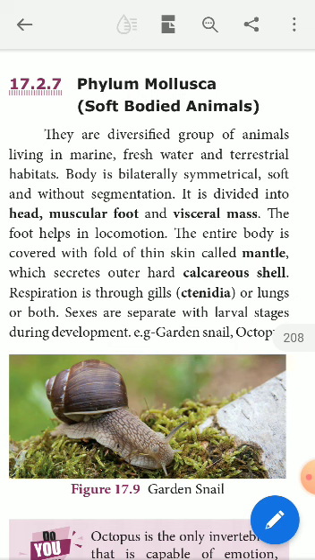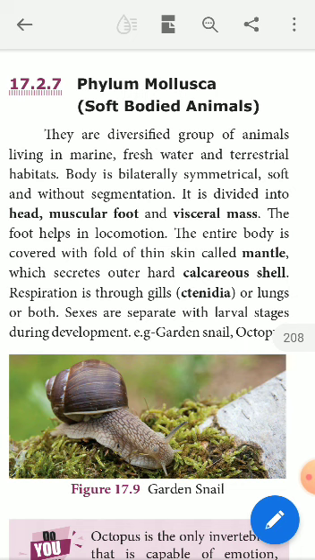The soft-bodied animals, Mollusca, exclusively live in marine and freshwater. Some are terrestrial habitats. Terrestrial means the members of this group are able to live both in water and on land.